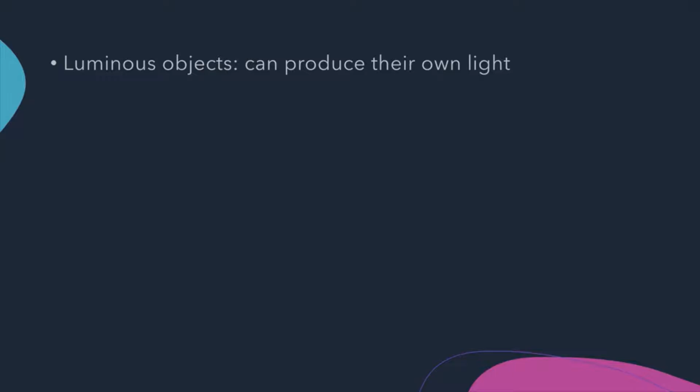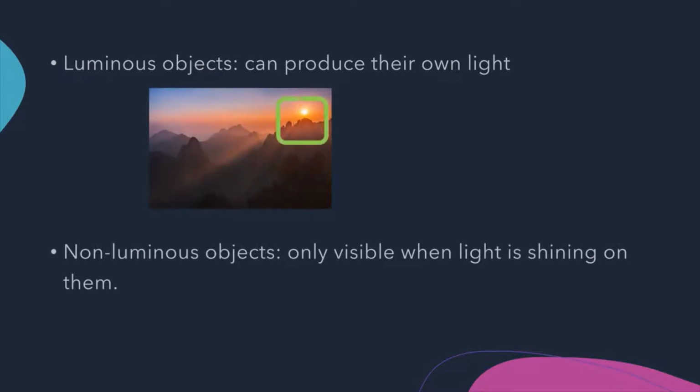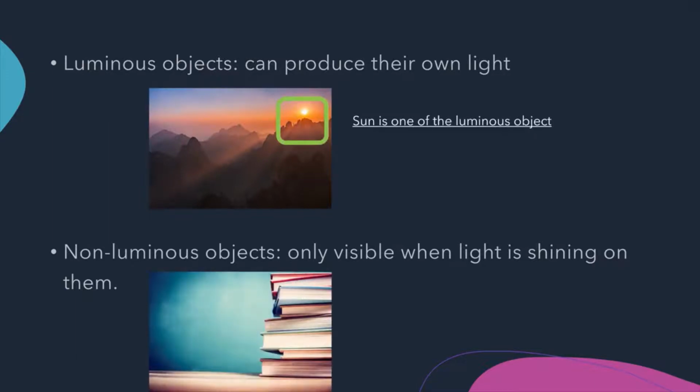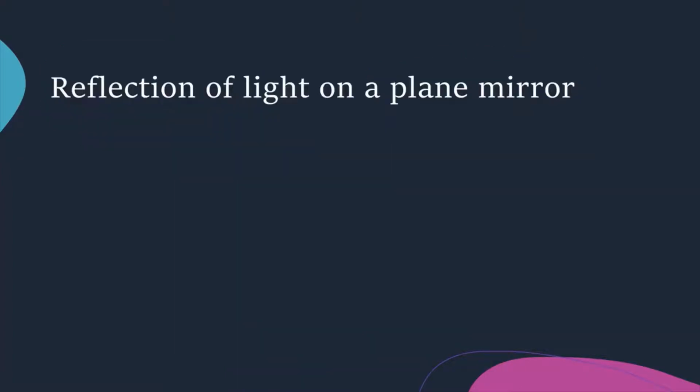Why? This is because the light is a luminous object. Luminous objects can produce their own light. For example, the sun is one of the luminous objects. Non-luminous objects are only visible when light is shining on them. For example, when the electricity is down at night, you can barely see anything because there isn't sufficient light shining on them. We may use a cone of rays to show how we can see the entire object.